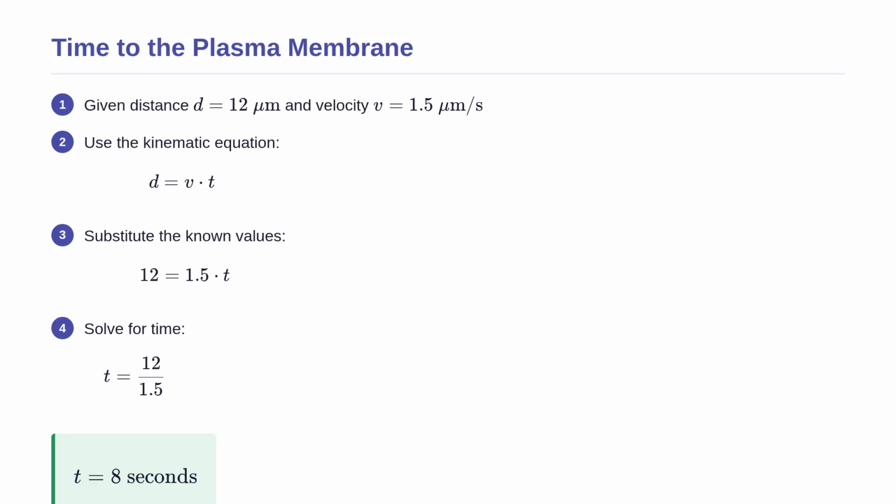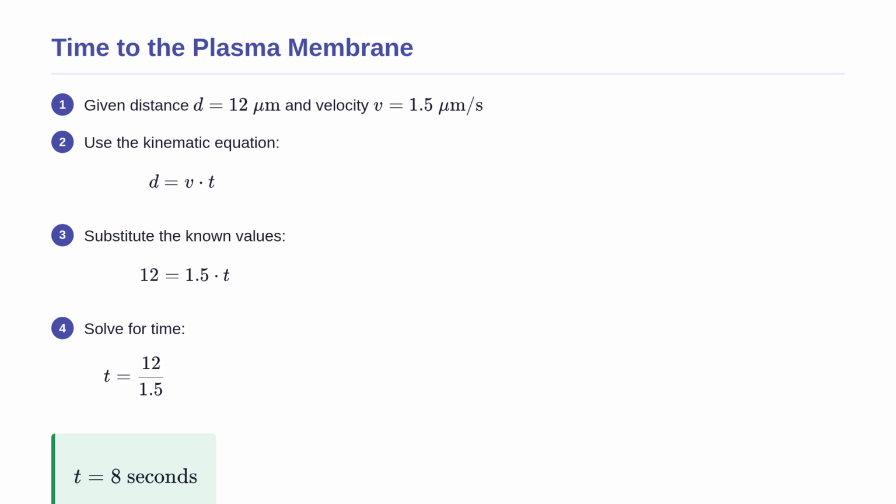Let us put this kinematic formula to work with another example. After processing in the Golgi apparatus, a secretory vesicle must travel a distance of 12 micrometers to reach the plasma membrane. It travels at a constant velocity of 1.5 micrometers per second. We need to find the total time of travel.